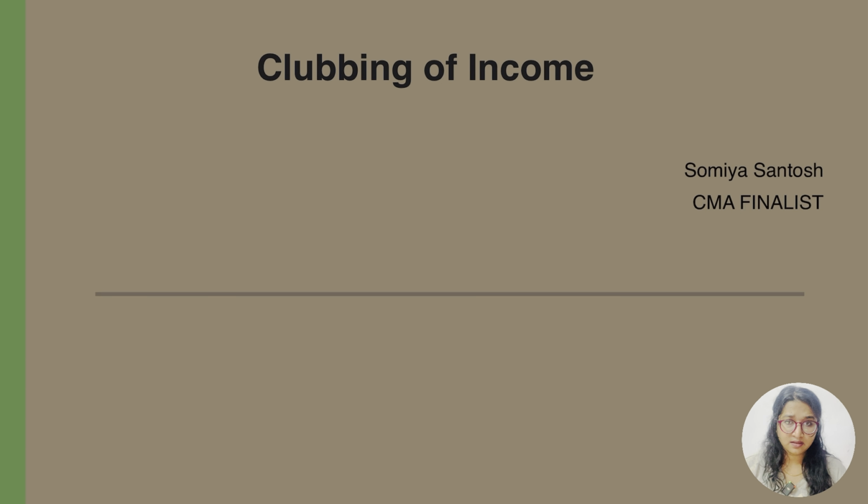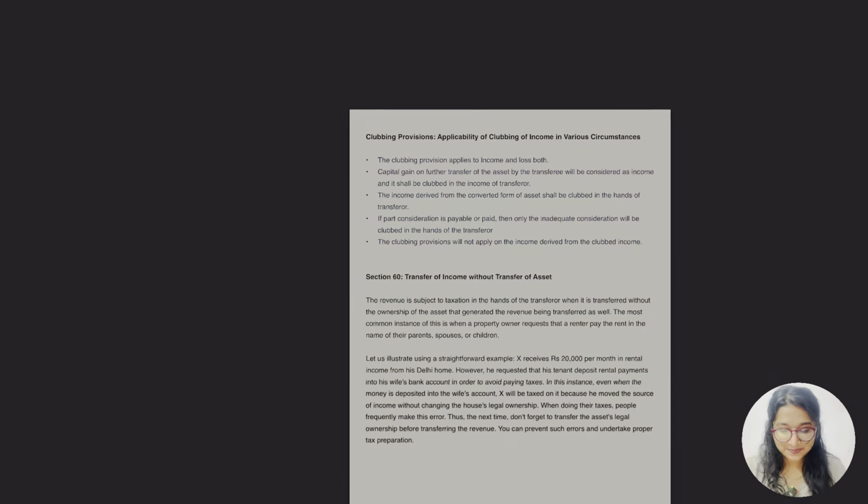For example, what would be the treatment for revocable property and what would be the treatment for irrevocable property, in case of minor income, or the income which is generated for a spouse. We are going to read out and find out the treatment for all of them, and some other cases are also there. So yes, let's get started.